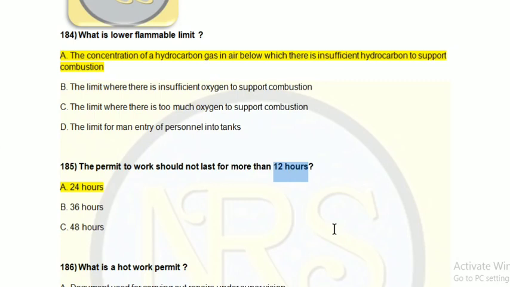If you are taking a permit, the permit is valid for a period of 24 hours. But as per company policy, SMS, it varies from company to company and ship to ship. Some companies say 8 hours, some companies say maximum 12 hours. So it depends upon the company. But the maximum level, as per SOLAS, is 24 hours.